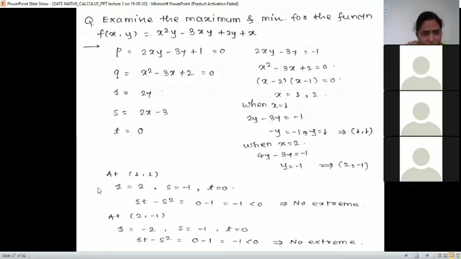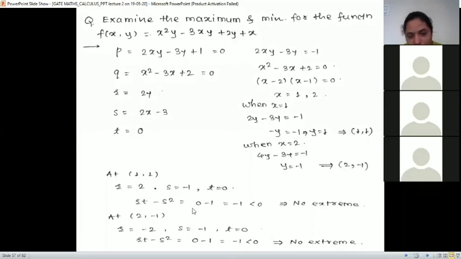So for the first stationary point (1, 1), we'll check r. What is r there? R is 2y, but y is 1. So r is 2. S is 1. For s, we have to put x is 1. So 2 minus 3, that is minus 1. And we check t. T is 0. Okay. Then check RT minus S square. 2 into 0 minus 1 square.